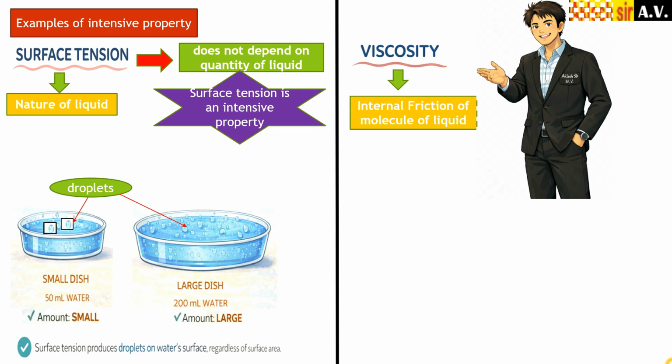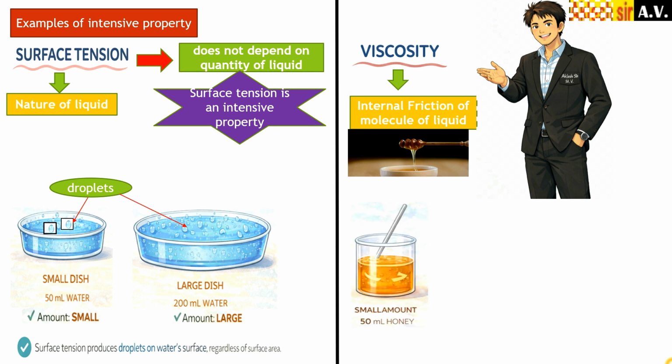If there is less friction inside the liquid, then the viscosity will be less. Here you can see the honey viscosity is more as compared to water. Water will flow very fast, but honey will flow very slowly because the viscosity is more. It means internal friction is more.